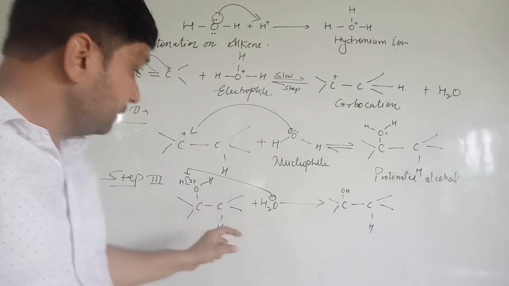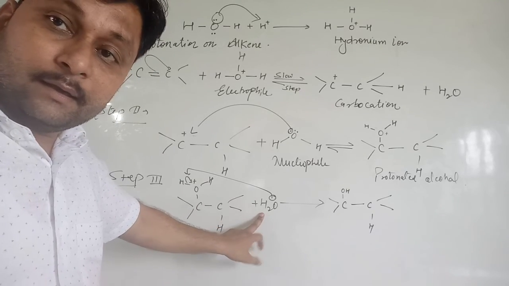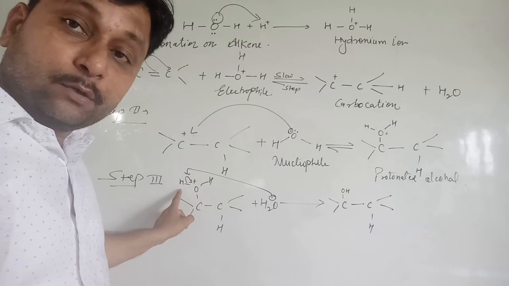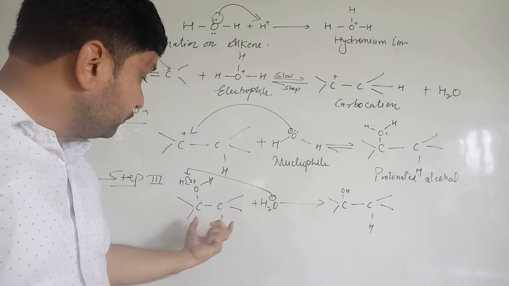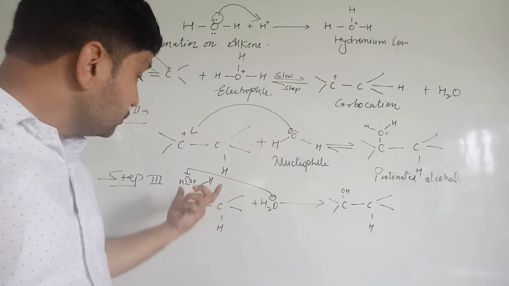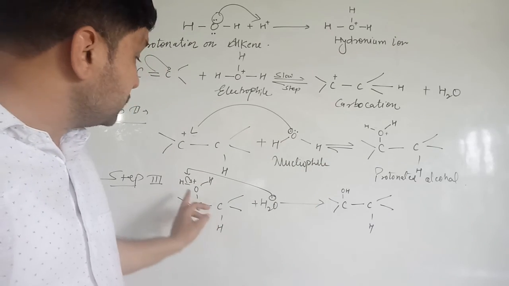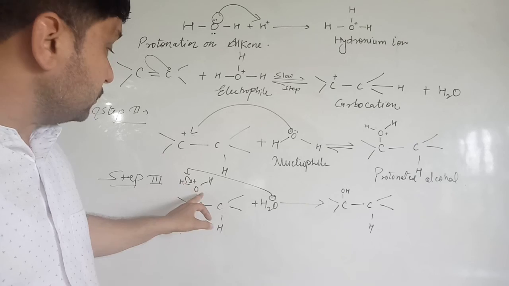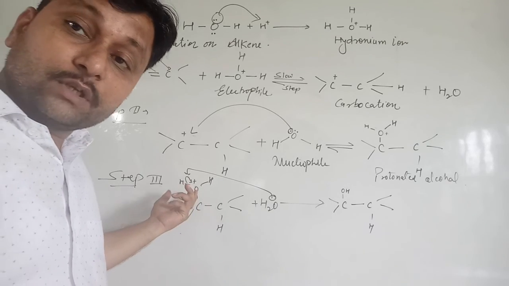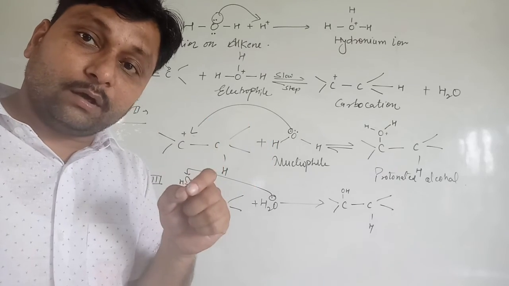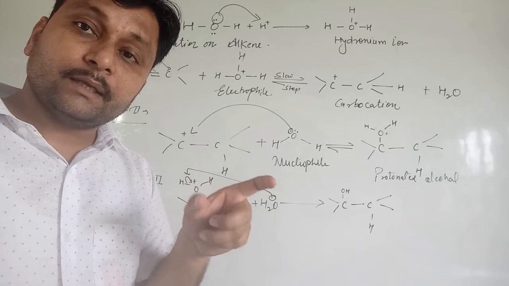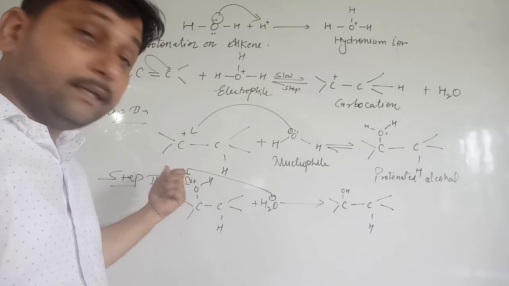In this reaction, this water attracts this hydrogen ion, which means elimination of the hydrogen ion takes place from this protonated alcohol. So this protonated alcohol, by losing the H ion, because this oxygen contains the positive charge, for the neutralization of the oxygen, it gains 2 electrons present between oxygen and hydrogen.